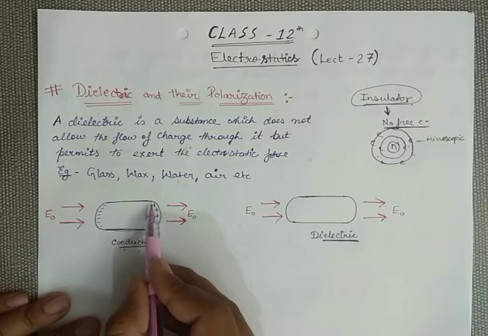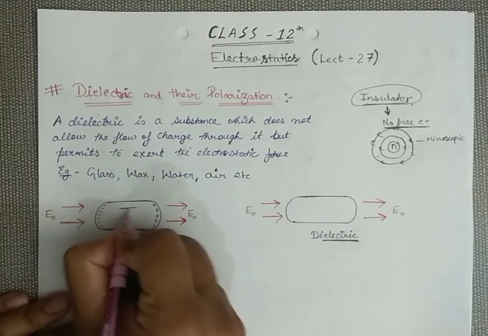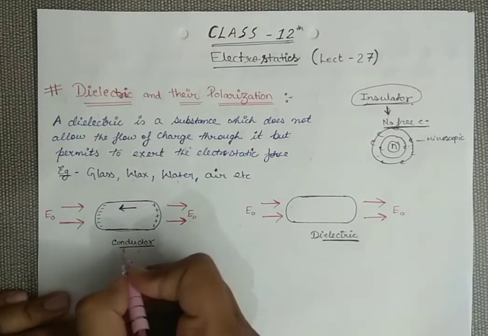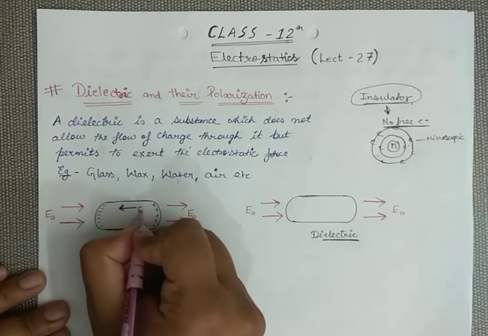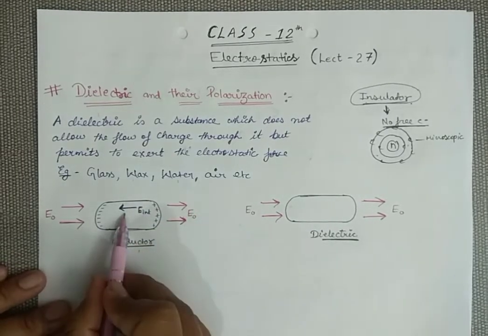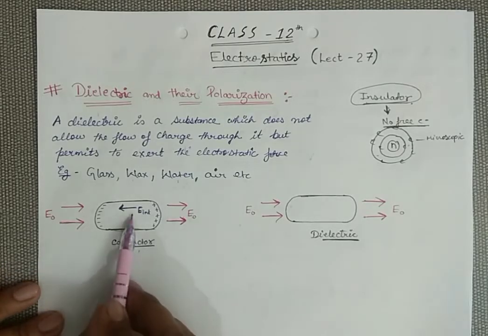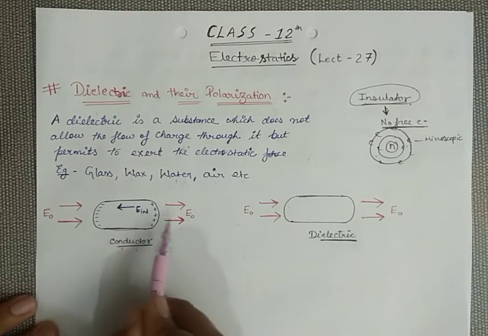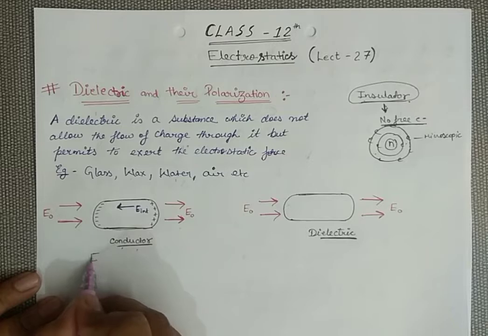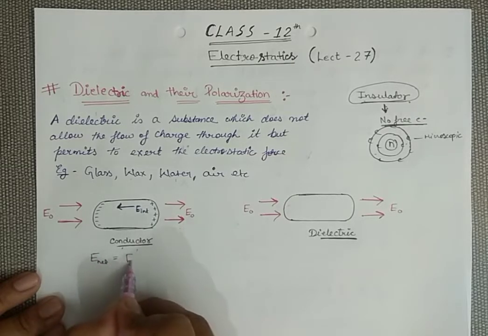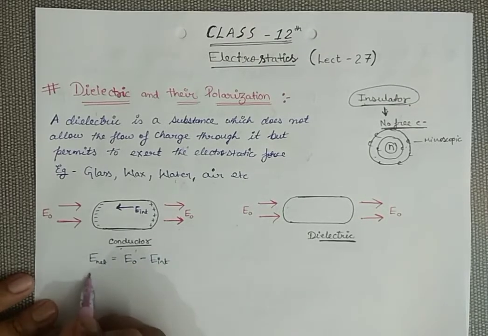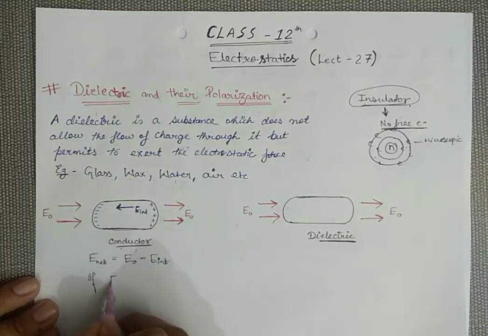Now because of this negative and positive charge, there will be a small electric field. Electric field always flows from positive to negative. This small electric field, let me name it the internal field. So this is my internal field and this is my external field. The internal field is opposite to the external field. So the net field is given as E0 minus E internal. This internal field keeps on growing until E0 becomes equal to E internal.